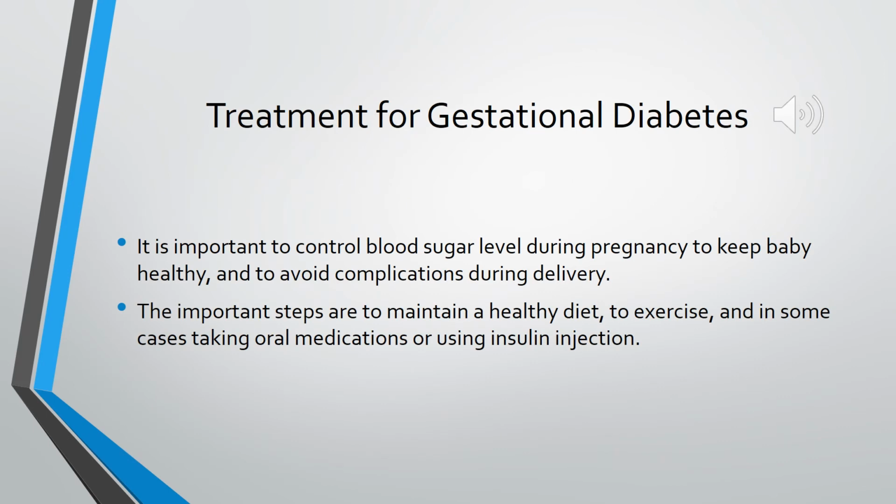Treatment for gestational diabetes. It is important to control blood sugar level during pregnancy to keep the baby healthy and to avoid complications during delivery. The important steps are to maintain a healthy diet, to exercise, and in some cases, to take oral medications or use insulin injections.